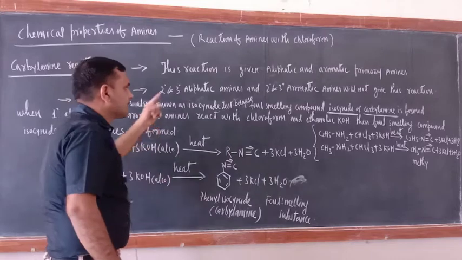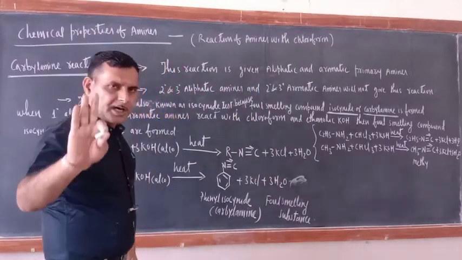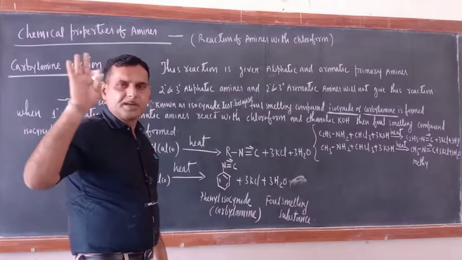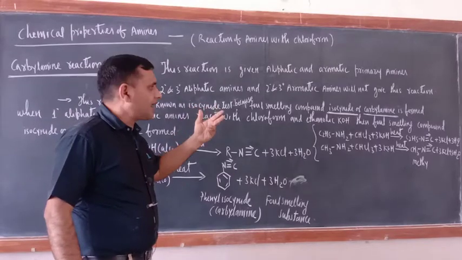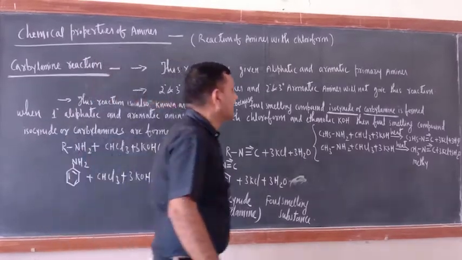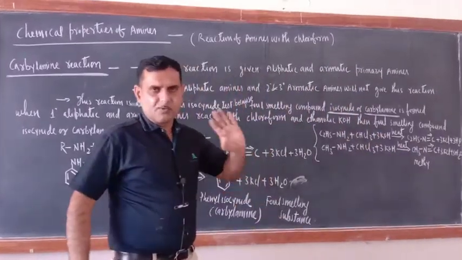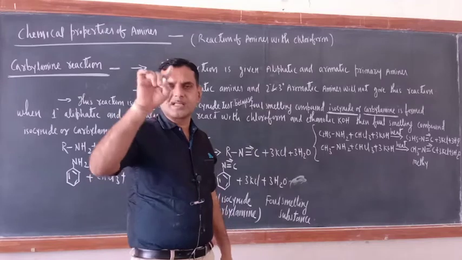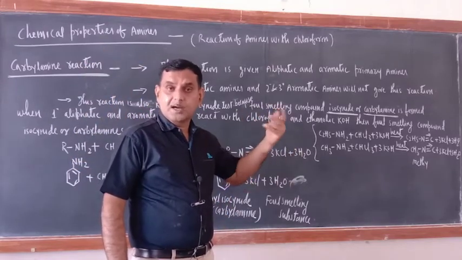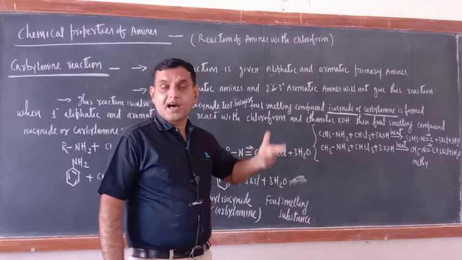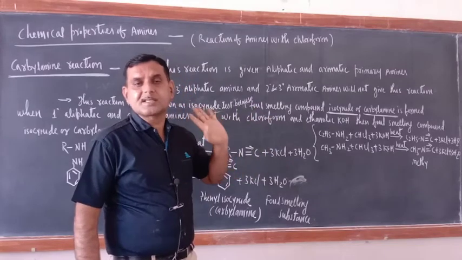Let us begin with some introductory information regarding the carbylamine reaction. Number one thing is, this reaction is given by aliphatic and aromatic primary amines. Both are giving this reaction. Just see, what is the difference? Primary amines means NH2 functional group should be there. If R is there, that would be aliphatic. If Ar, benzene ring, is there, that would be aromatic, but the functional group remains the same.